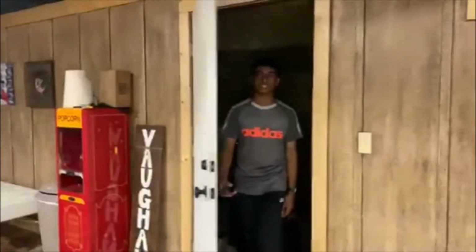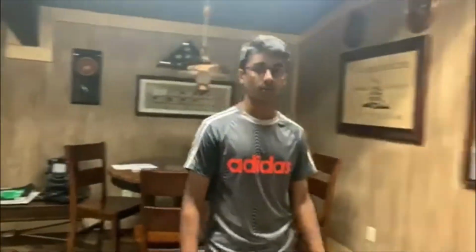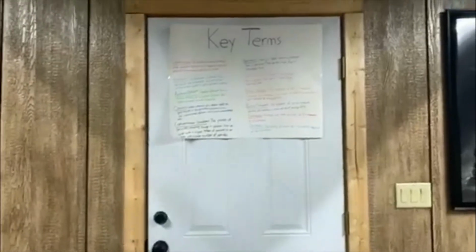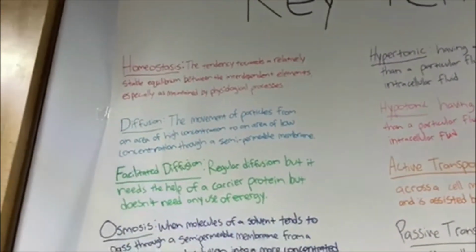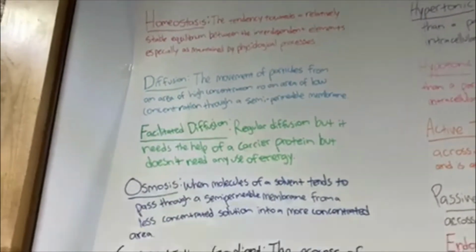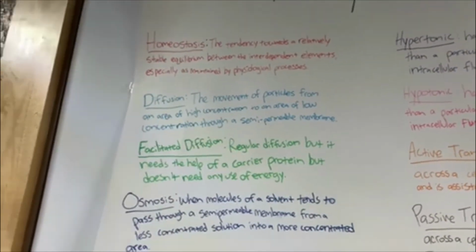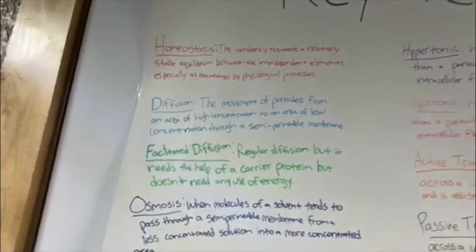Associates, today we will explore the science of cellular processes. But before we jump into it, we need to go over some key terms to make sure we are informed on the matter. Homeostasis, the tendency towards a relatively stable equilibrium between the interdependent elements, especially as maintained by physiological processes. Diffusion, the movement of particles from an area of high concentration to an area of low concentration through a semi-permeable